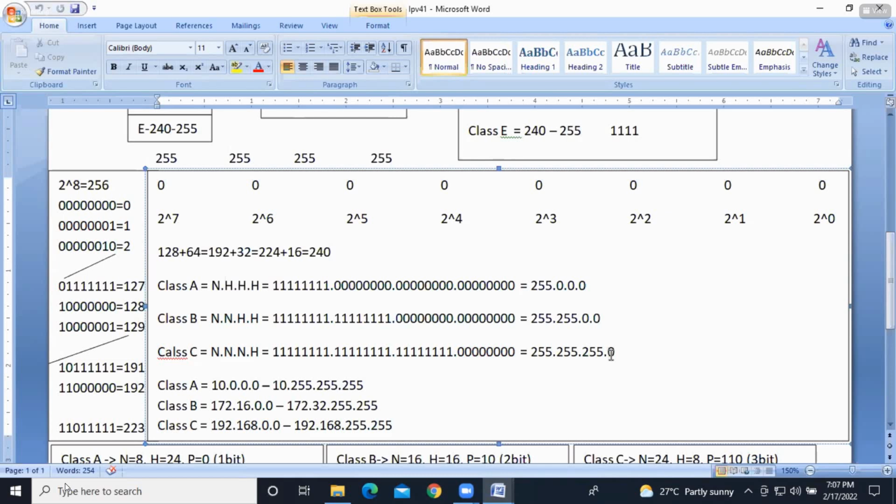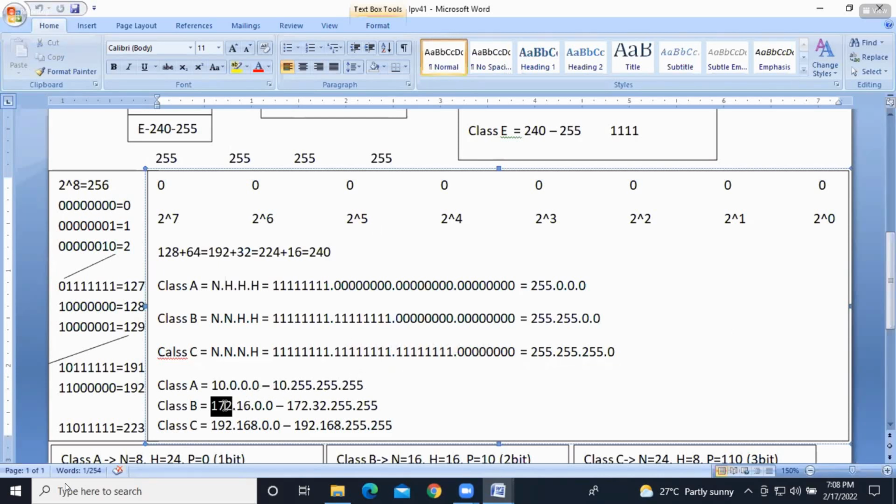IP addresses are divided into two types: public and private. Class A range is 10.0.0.0 to 10.255.255.255.